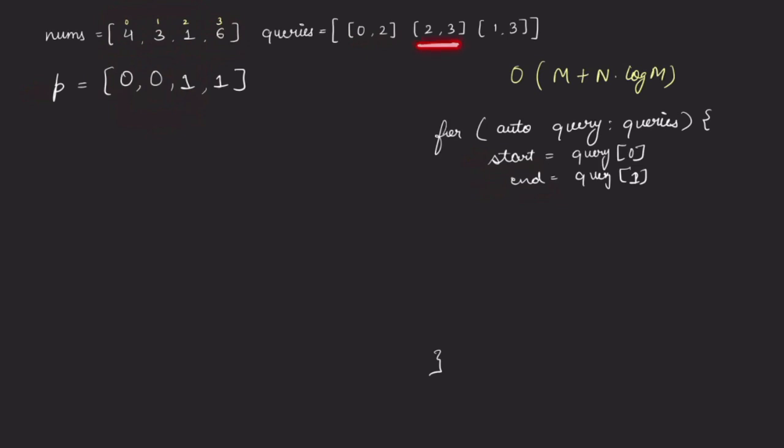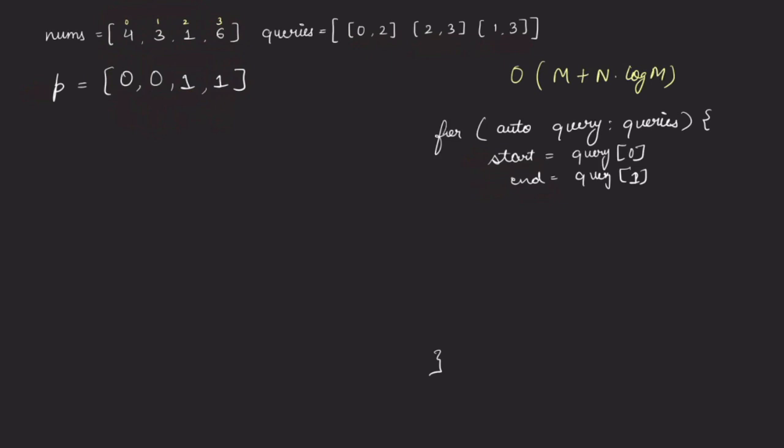Then we check for 2 to 3. So 2 to 3, at 2 we have a 1 and at 3 also we have a 1. Then that means within this particular range there is no violating index. So for this our answer will be true, right? Then 1 to 3. So 1 to 3, 1 is having 0 and 3 is having 1, then that means there is a violating index in between. So for this, our answer has to be false, right?